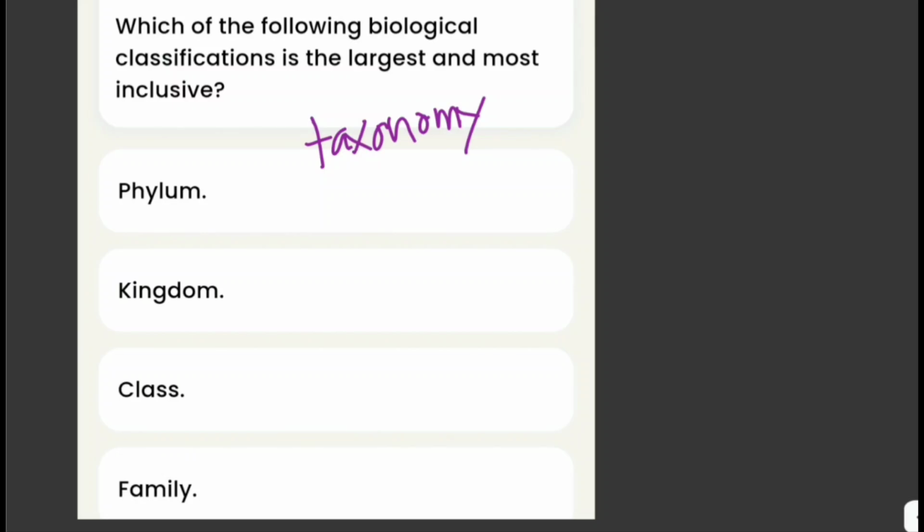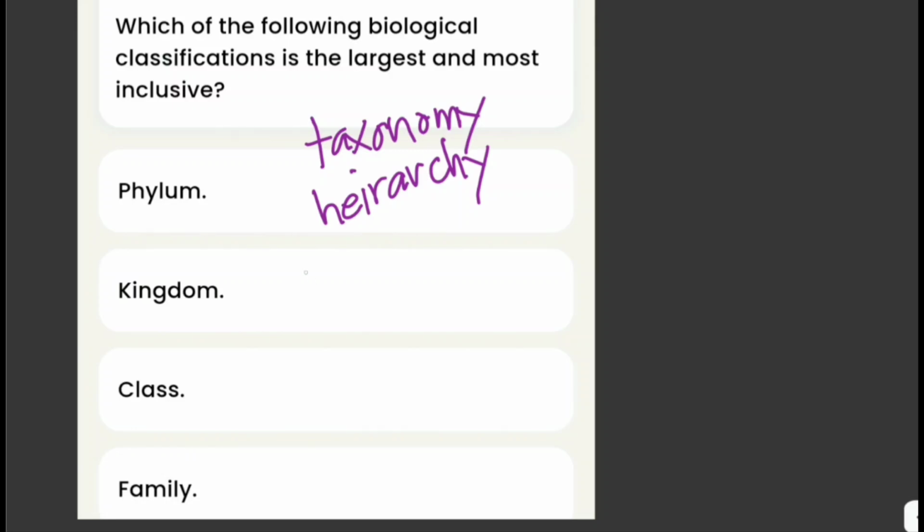It helps scientists identify, study, and understand the diversity of life on Earth. In these biological classifications, they use a hierarchical system, meaning that organisms are grouped into increasingly specific categories.